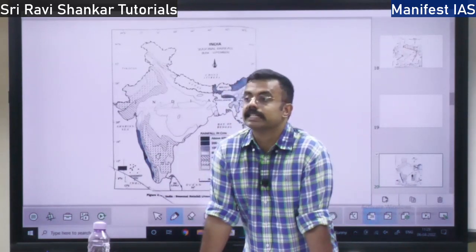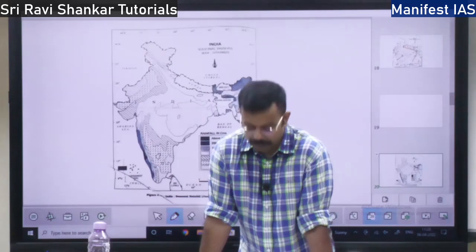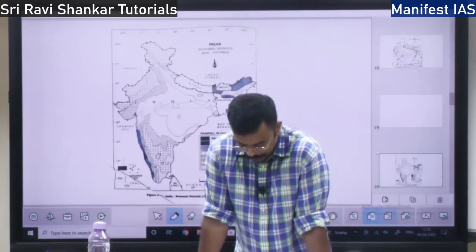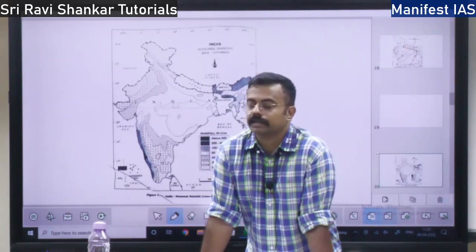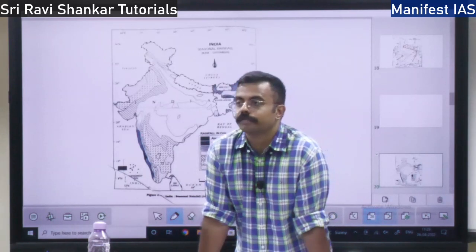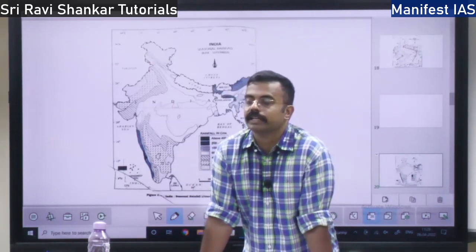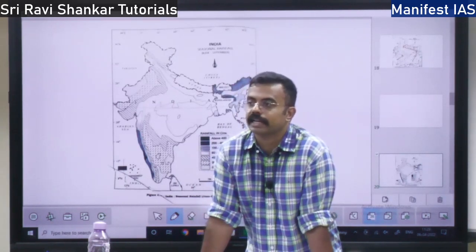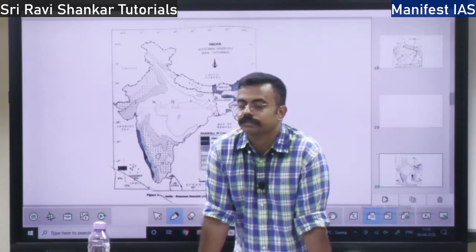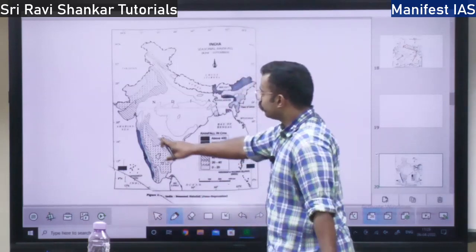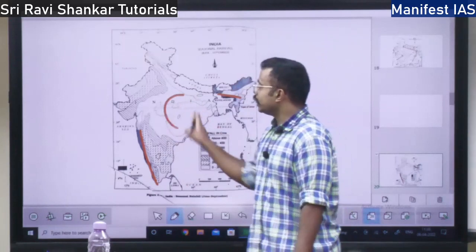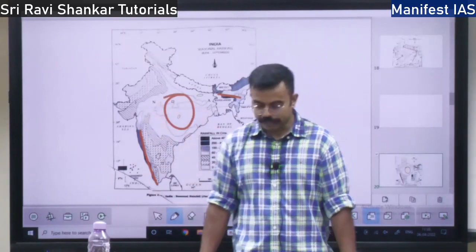It is seasonal. That is, rainfall is not permanent, and it varies from season to season. Second, it depends on the topography, that is, on the relief features. If there is mountain, there is high rainfall. If there is plain area, there is low rainfall. That is why here you have high rainfall because of the mountains. In the plain area, there is very low rainfall.